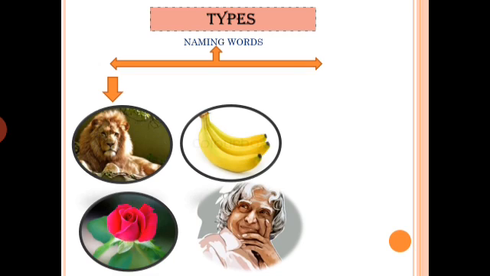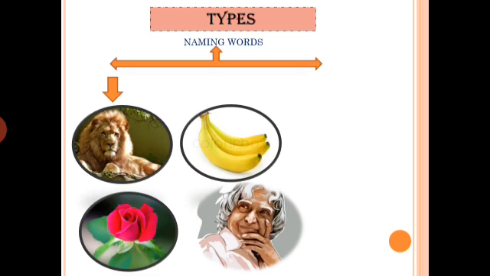So these pictures which you have seen here all have their special names. The naming words that have special names are called proper nouns. So the first type of naming words is special name.